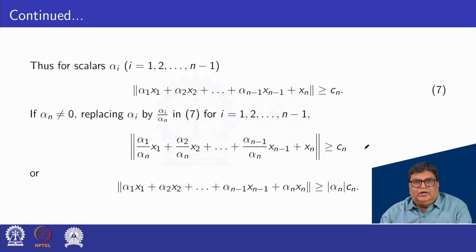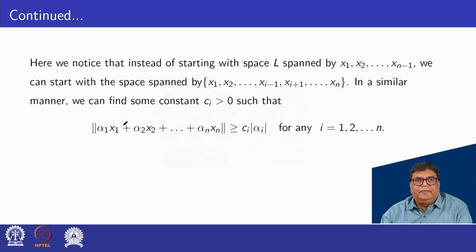Solving this, we have norm alpha 1 x1 plus alpha 2 x2 plus and so on alpha n minus 1 xn minus 1 plus alpha n xn greater or equal to mod alpha n Cn. By taking the LCM alpha n and cross multiplication, we have this.